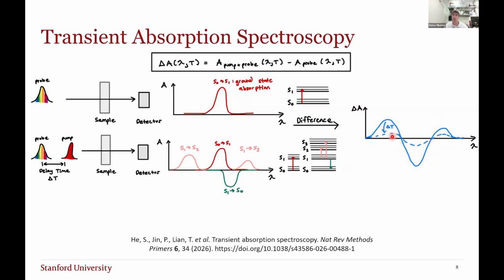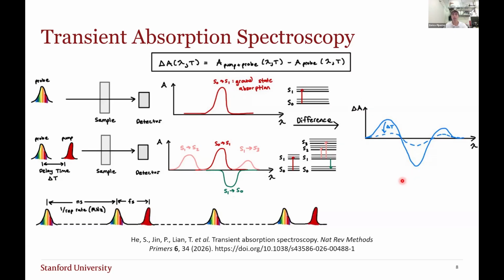If we measure this as a function of time by changing this delay time delta t, we can see the change in this curve as a function of time. That is transient spectroscopy. The way this is practically done, like I mentioned, is using pulsed lasers. We send a pump followed by a probe, and the spacing between pump-probe pairs is inversely proportional to the repetition rate of the laser. Yet the delay between the pump and the probe is very precisely defined, and this is usually on the femtosecond timescale.